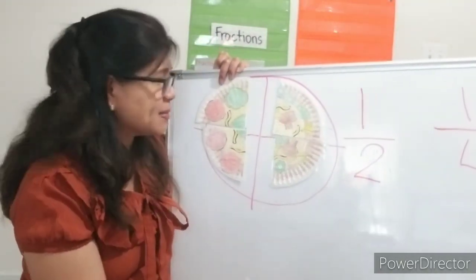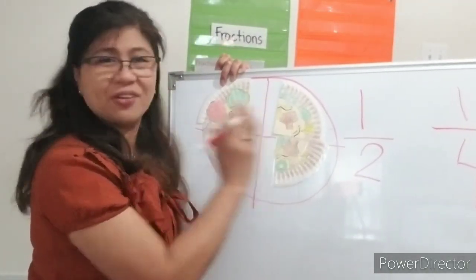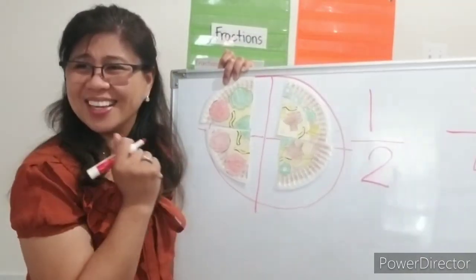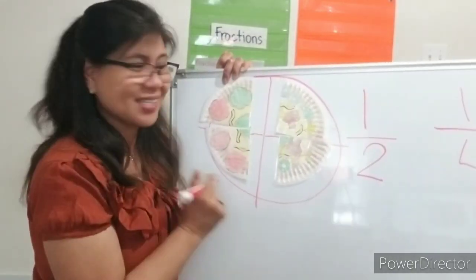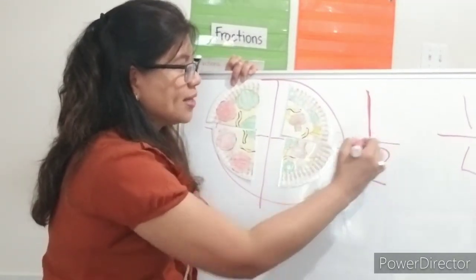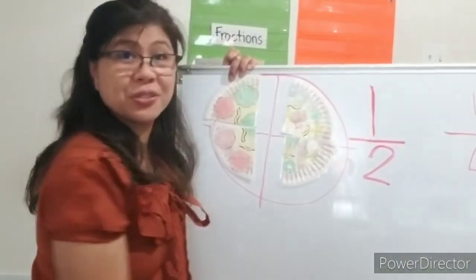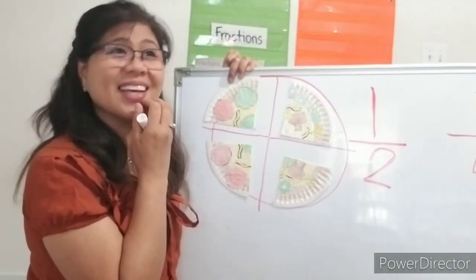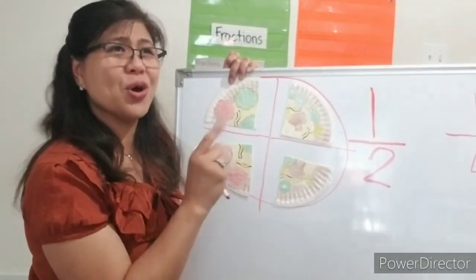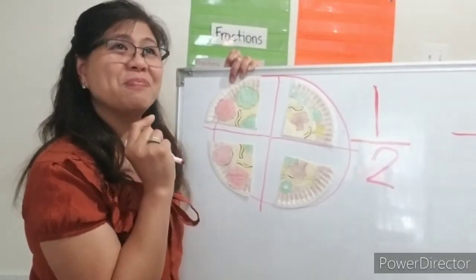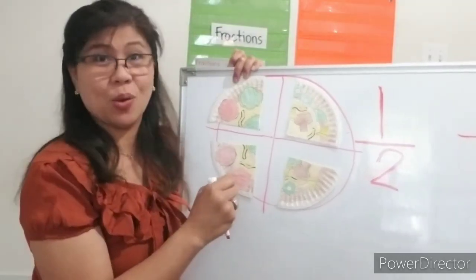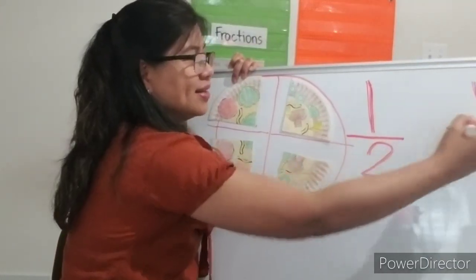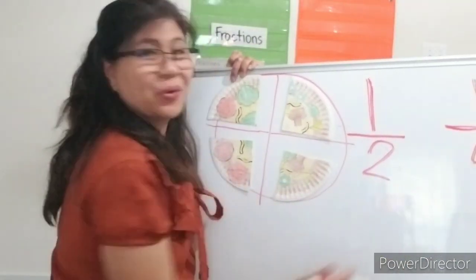Okay? A half is something sliced into 2, 1 for me and 1 for you. And when you cut a thing in half, you end up with 2 equal parts. How to write a 1/2 is a 1 and a slice all over 2. How about 1/4? A quarter is something sliced in 4. No one gets less and no one gets more. When 4 people have to share, they get the same. It's only fair, okay? Because to write a 1/4 is a 1, a slice all over 4.